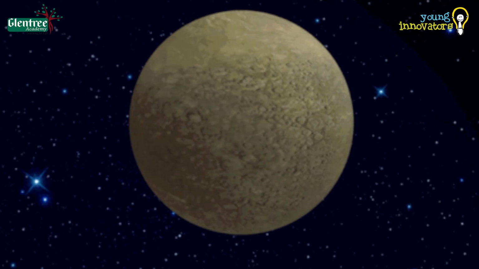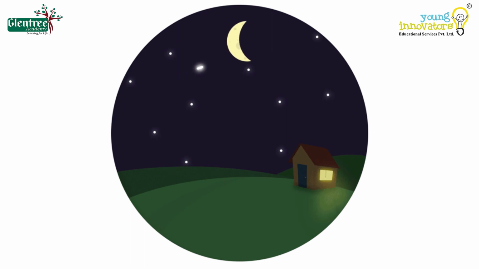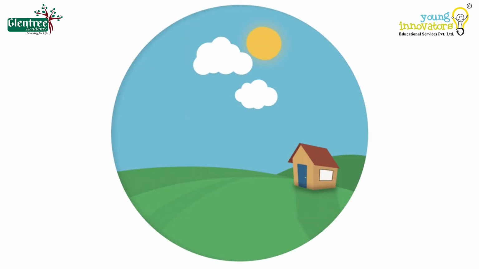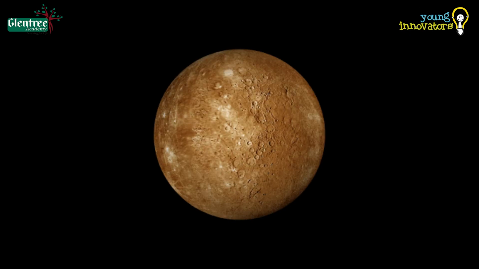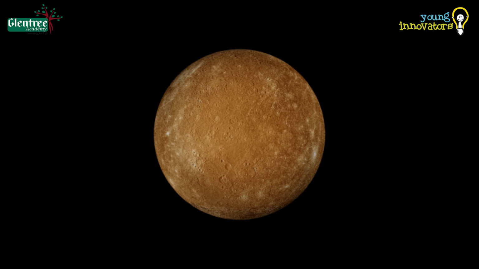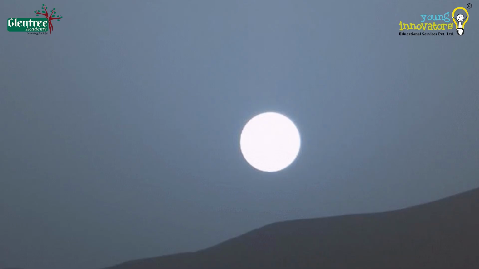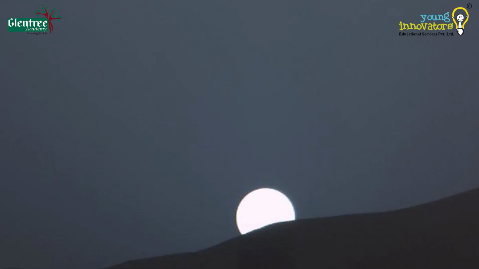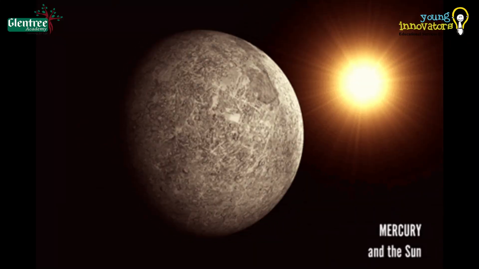Let's look into it. Daytime on Earth is the period between sunrise and sunset, and nighttime on Earth is the period between sunset and sunrise. Starting from the sunrise, the time taken for the sunset to be seen on Mercury is about 88 days, as Mercury spins slowly. That means 12 hours of day cycle on Earth is equivalent to 88 Earth days on Mercury. It is indeed too long, because as Mercury spins slowly, the time taken for the sun to appear above or below the horizon is very important for the day and night periods. Due to its long period of rotation, every position of sun will be for a long time.